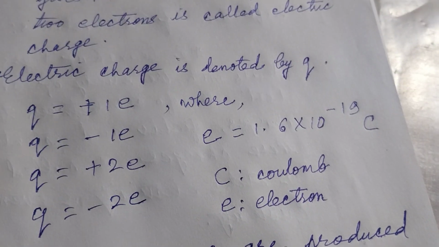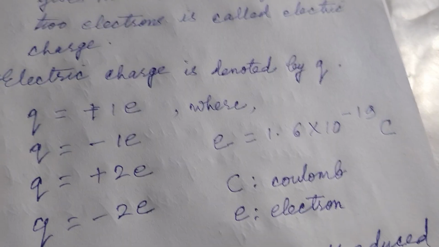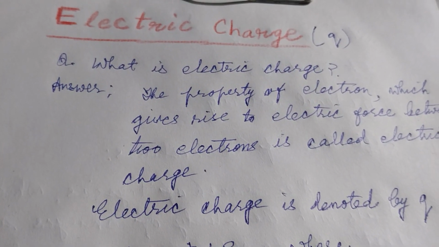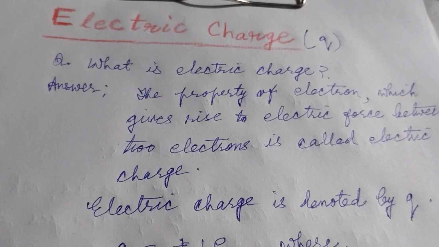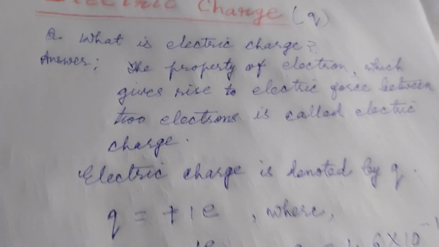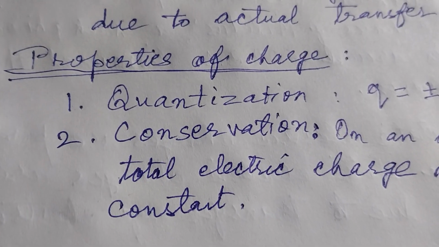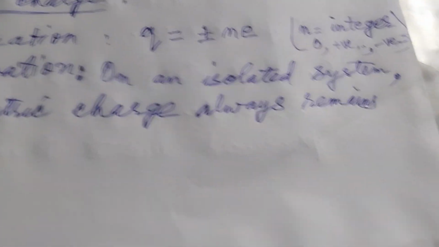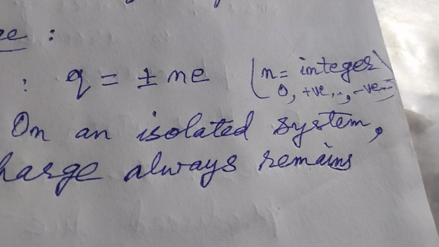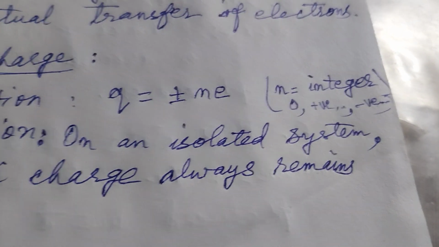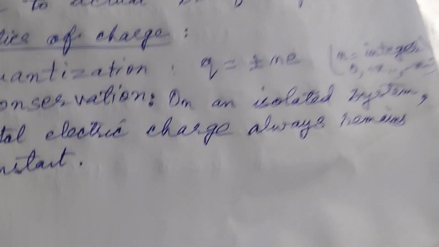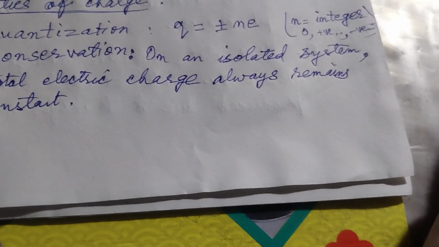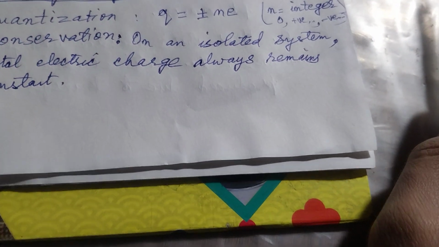The electric charges are produced due to actual transfer of electrons when we rub two insulators. The properties of electric charge are quantization of electric charge and conservation of electric charge. Quantization, Q equal to plus minus Ne, where N is integer, e is electron, Q is charge. And second property is conservation of electric charge. On an isolated system, total electric charge always remains constant.